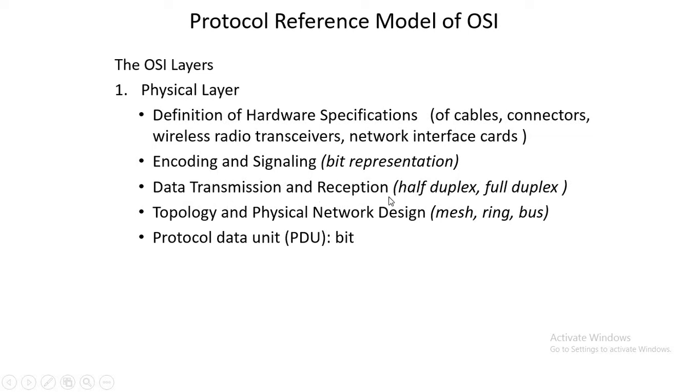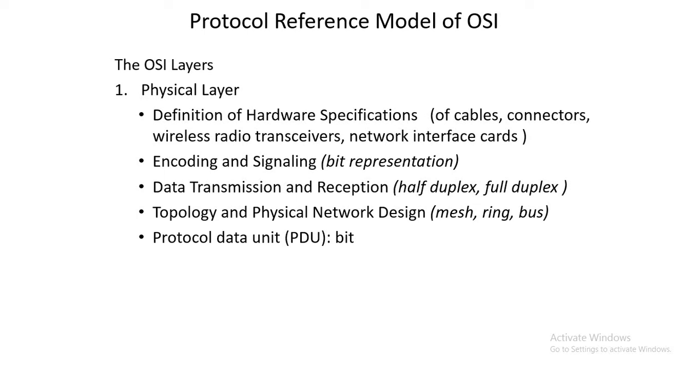Another thing, data transmission and reception, like half duplex or full duplex. Whatever communication is going to take place, it would be half duplex or full duplex, like one-way communication or two-way communication. This type of selection is handled by the physical layer. Another thing is the topology of the network, like which topology is going to be used by the network.